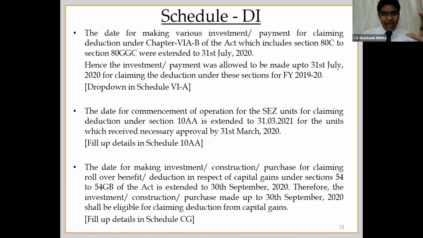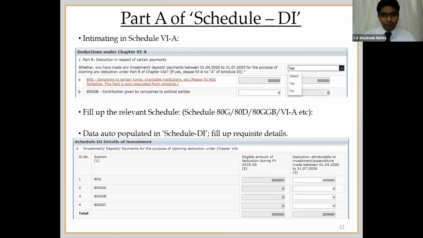I've taken the snapshots of the ITRs and the procedure which you need to follow. The first is with respect to part A of schedule DI. This is the new schedule. First of all, you have to indicate in schedule 6A whether you are willing to apportion any of the payment made between 1st of April to 31st of July for the previous financial year, that is for the assessment year 2021. So you have to click yes or no. If you click yes, then the schedule DI will be enabled.